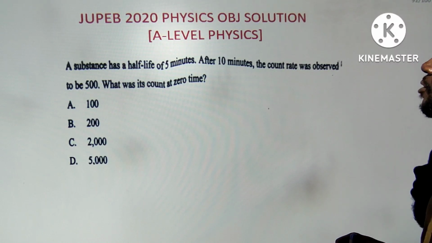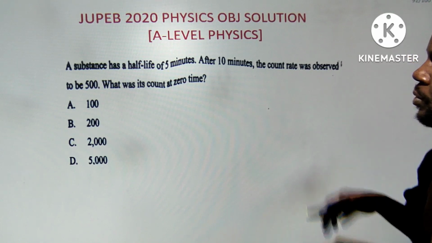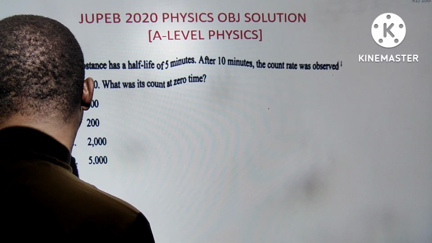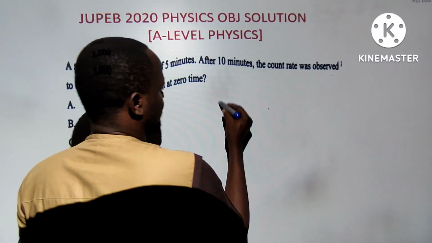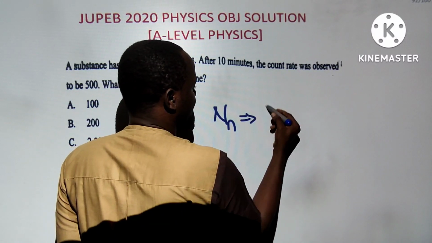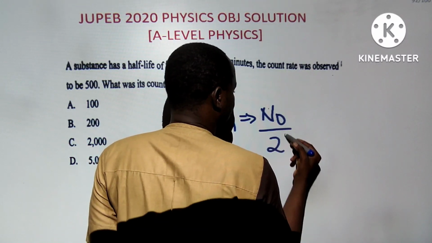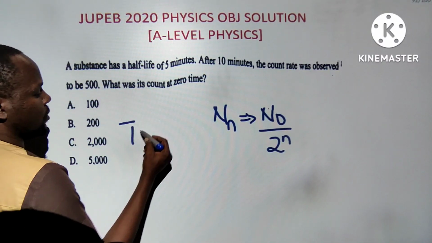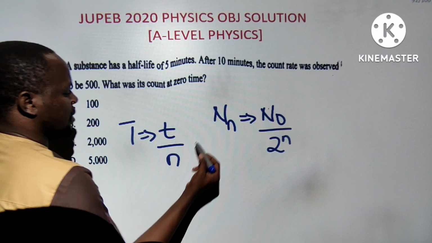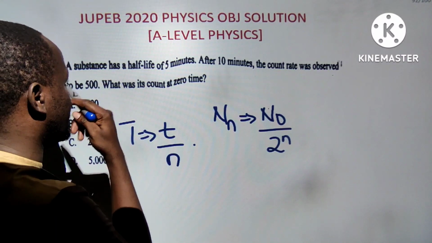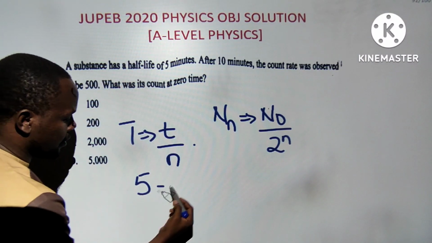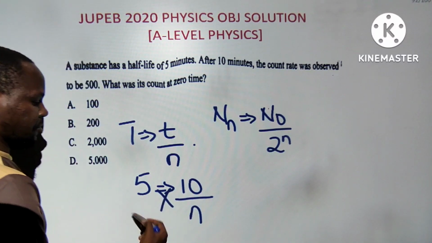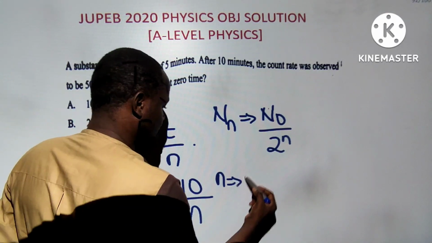A substance has a half-life of 5 minutes. After 10 minutes, the count rate was observed to be 500. The count rate at 0 time is what? So I'm solving this one directly. The concept of half-life is available on my channel: N is equals to N naught over 2 raised to power n. I don't want to use the K equation because this is a simple question on count rate. So capital T equals small t divided by n. This is very popular. Capital T is half-life. Half-life is 5. Small t is 10. n is what you are looking for. 5n equals 10. n answer will be equals to 2. I hope you get that.